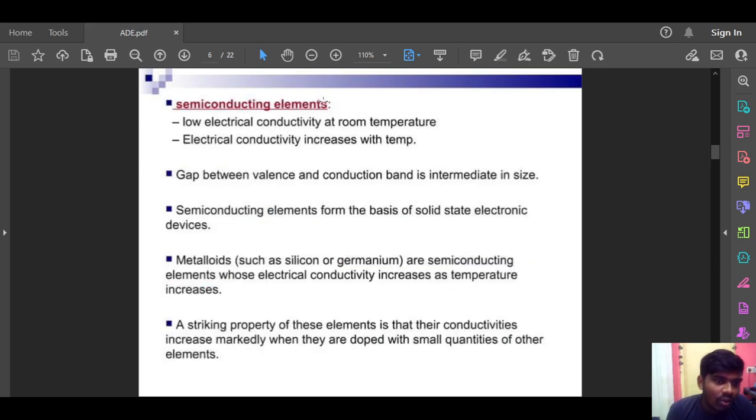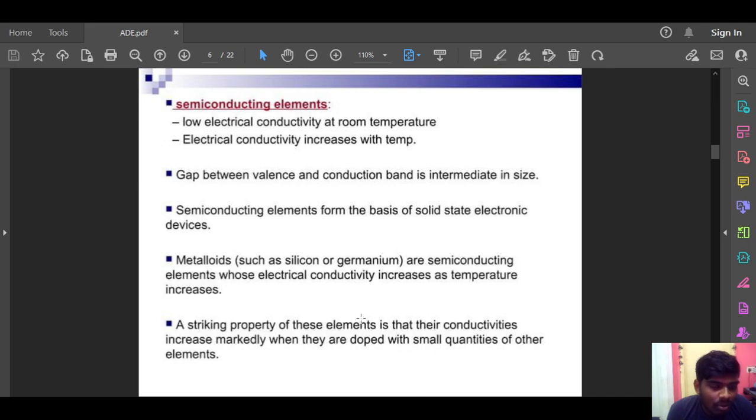Semiconductor elements have low electrical conductivity at room temperature. Electrical conductivity increases with temperature. The gap between the valence and conduction band is intermediate in size. Semiconducting elements form the basis of solid-state electronic devices. Metalloids such as silicon and germanium are conducting elements whose electrical conductivity increases as temperature increases.